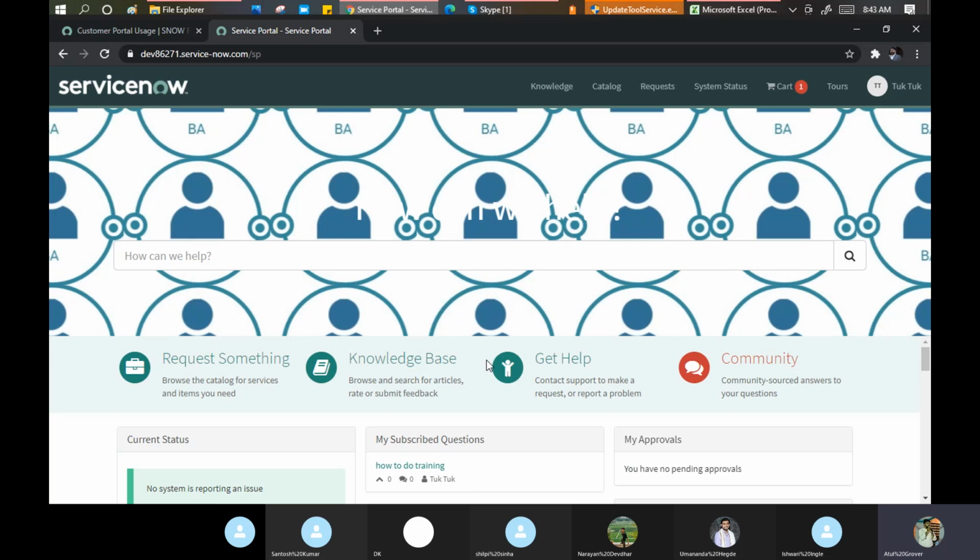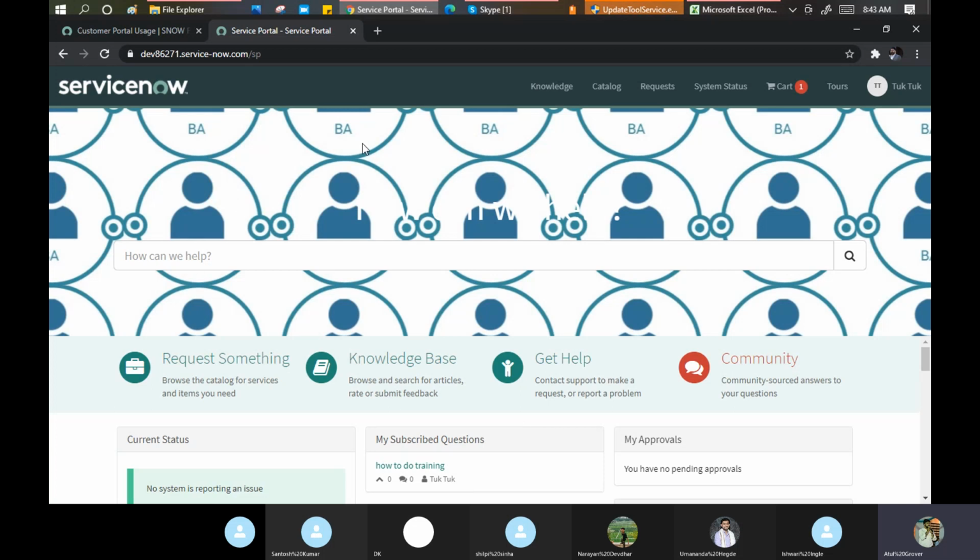Imagine any website or anything like this. It can be Amazon, it can be Grofers, it can be Domino's, anything which you want to visualize, you can visualize here. But in ServiceNow, this is called the service portal. If I am an end user, I can access this portal with my credentials, and I can do the stuff on the portal.